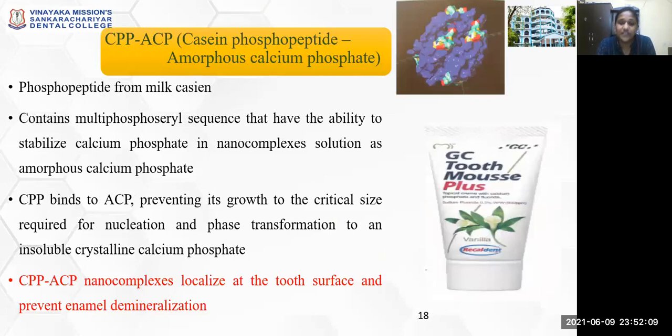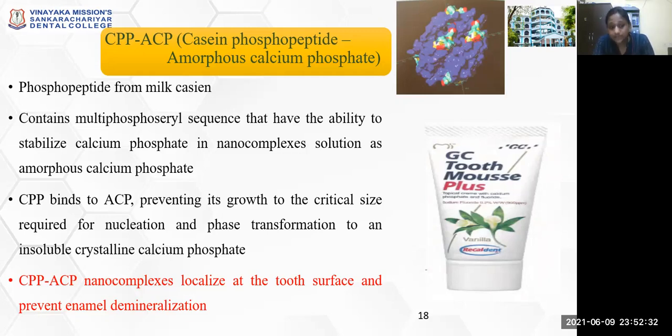Coming to casein phosphopeptide and amorphous calcium phosphate, the phosphopeptide derived from milk casein is casein phosphopeptide. It contains a multiphosphorylated sequence that has the ability to stabilize calcium and phosphate in a nanocomplex solution as amorphous calcium phosphate.